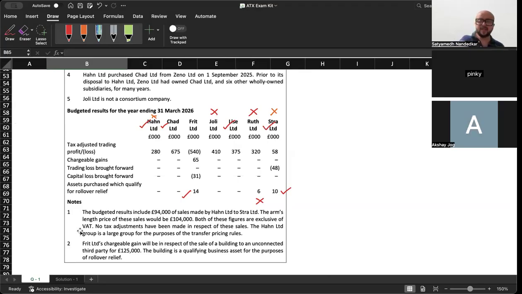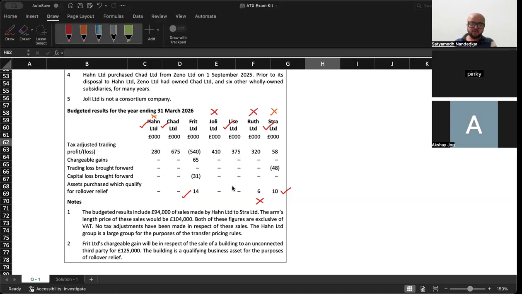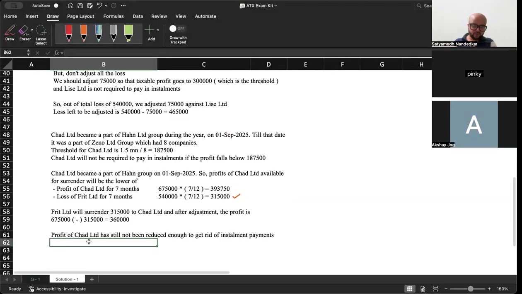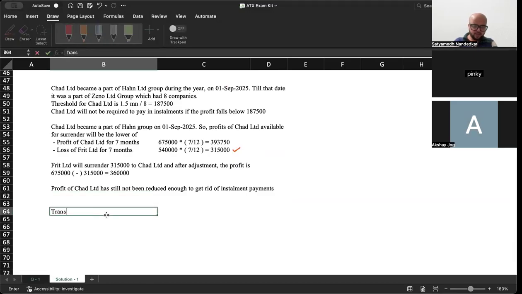Now, if these are related companies, there is always a concern that the transactions between them are not at arm's length. If the transactions between the two companies are not at arm's length, then a transfer pricing adjustment will be necessitated. How much will the transfer pricing adjustment be? It will be for 10,000 in this case. Right. So trading profit of Han Limited will be increased by 10,000, which is the difference between the two. One adjustment will come here: transfer pricing adjustment.